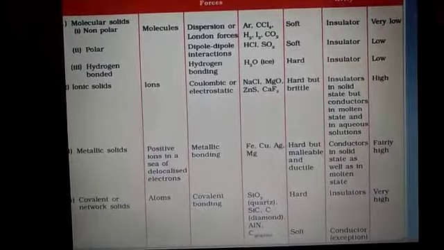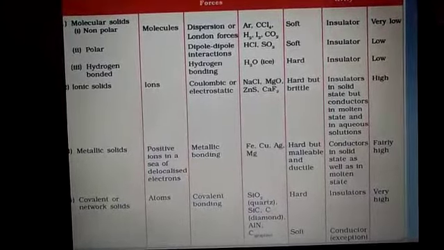Second is polar molecular solids. The polar molecular solids generally contain dipole-dipole forces of attraction. Examples are HCl and SO2 polar molecules. They are also soft insulators, and their melting points are low. Third one is known as hydrogen bonded molecular solids. Here the constituent particles are molecules containing a hydrogen atom linked with fluorine, oxygen, or nitrogen. The nature of the bonding is hydrogen bond. Examples are H2O and ammonia. They are also soft insulators, and their melting points are low.